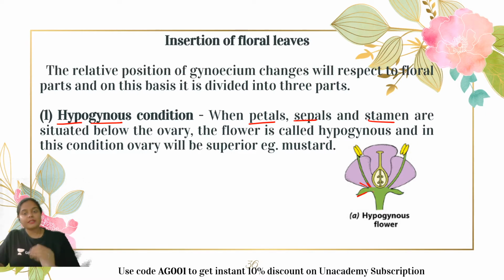They are present just below the point of origin of the ovary. This type is known as hypogynous condition, where the ovary is present in the topmost whorl, right? Example includes the mustard. So in mustard plant we have seen hypogynous condition.